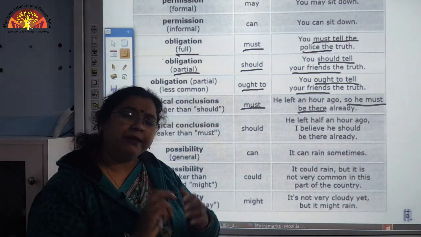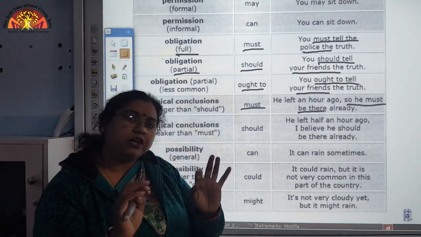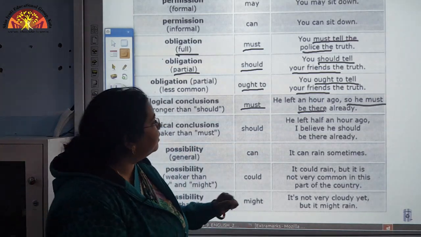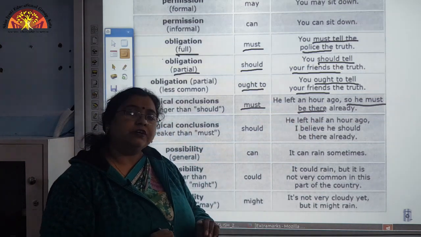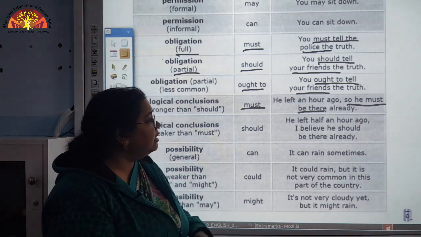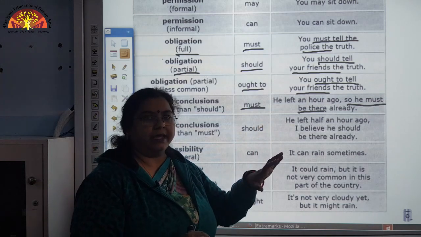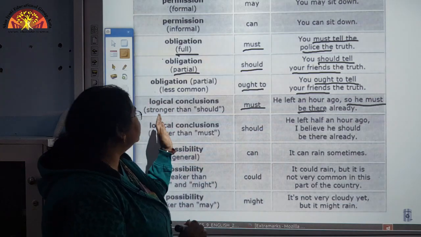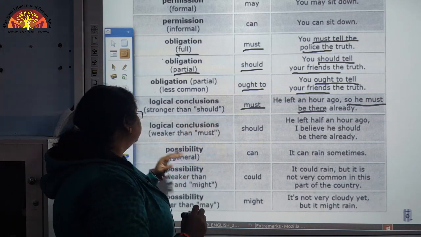Why must he be there? Because there is a logic, there is a reason behind it, because he left an hour ago. Already an hour has passed, that is why he must be there. So, this is how we express logical conclusions.